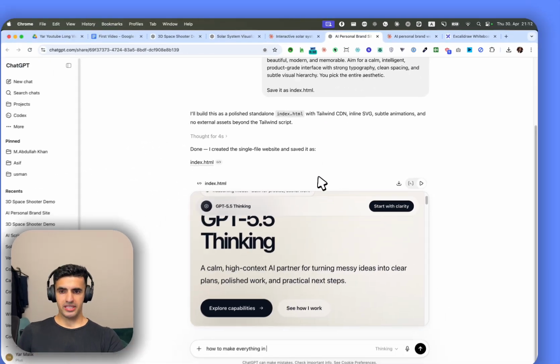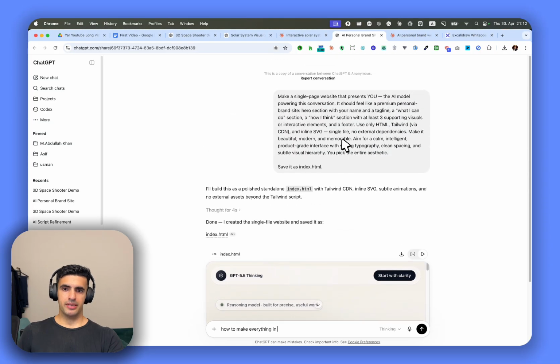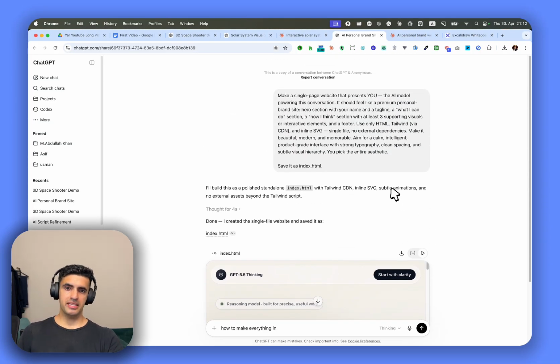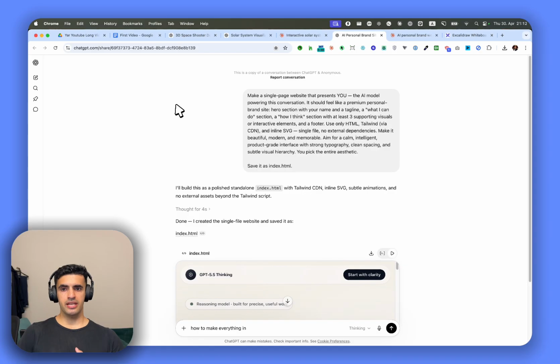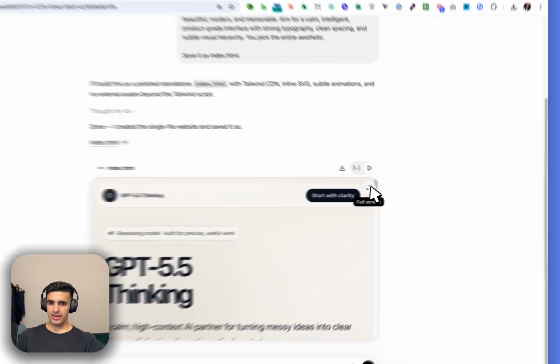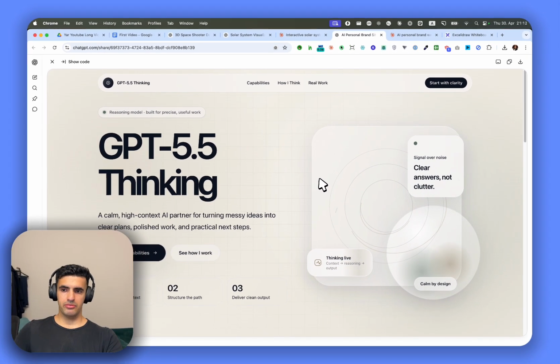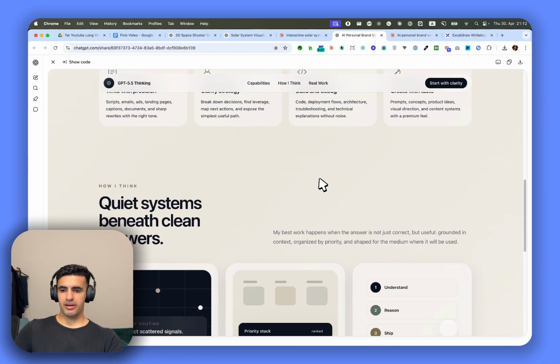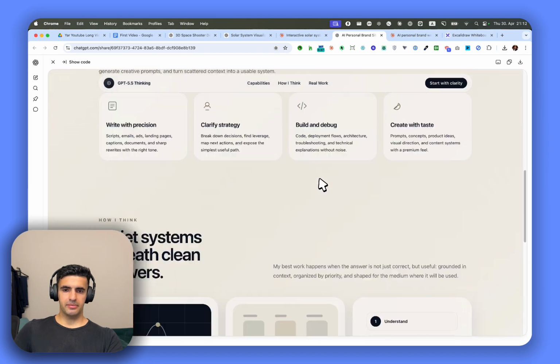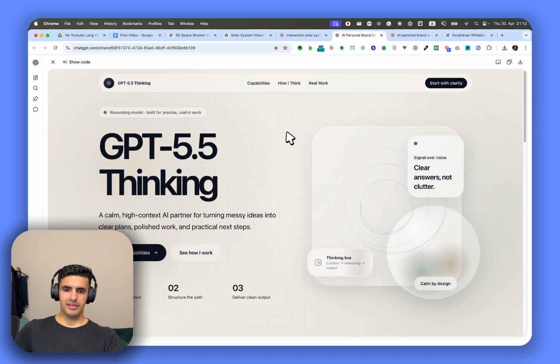Now we are going to go to the next website. We're just going to make a single page website that presents the AI model powering the conversation. It should feel premium, a personal brand website, with a hero section, how I think, and all of these sections. So the exact same prompt for a personal website. And this is the website which was generated. It's really professional, I really like it. GPT 5.5 is excellent at making this. This looks like an enterprise landing page, extremely excellent, and I love all this animation, such a premium look.